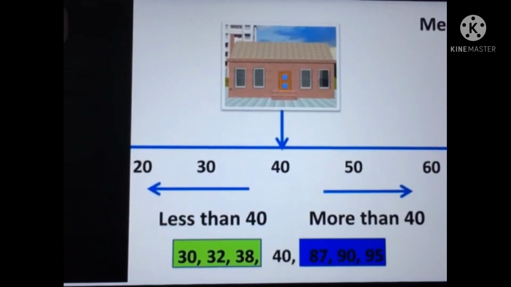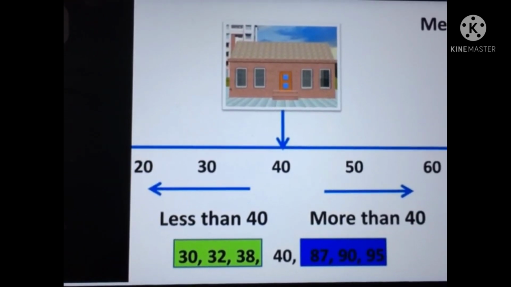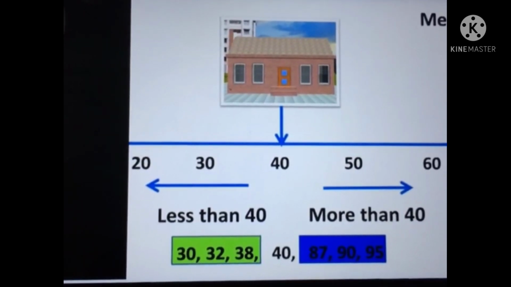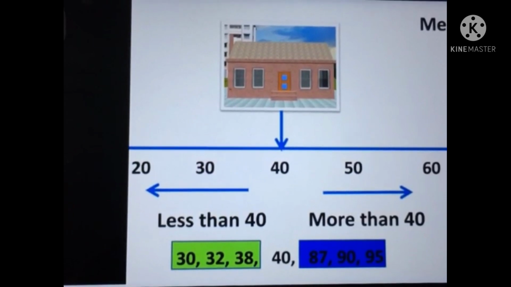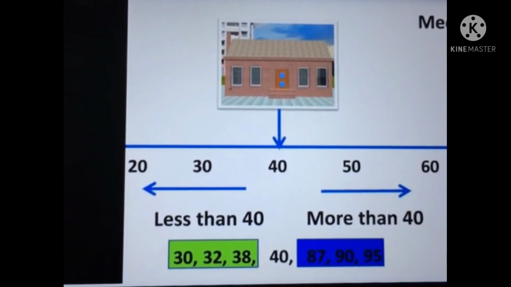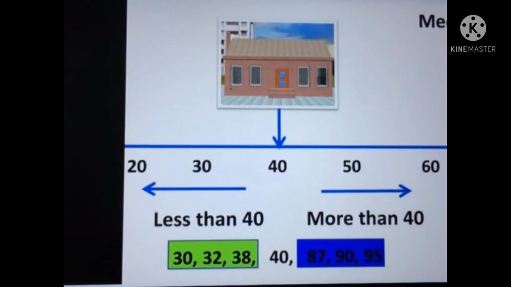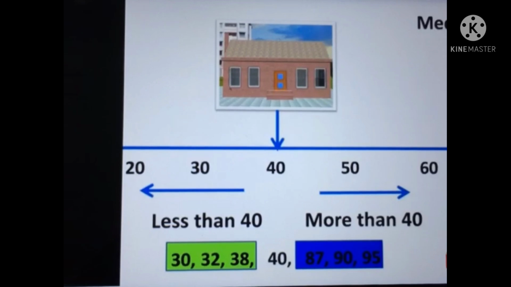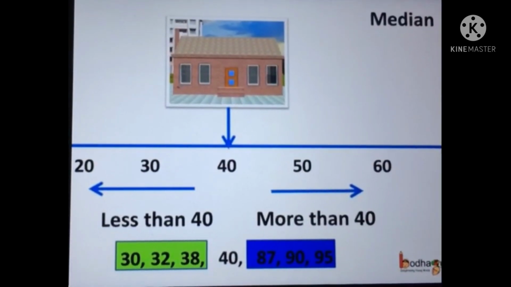As the list was arranged in ascending order, the left side values were less than 40 and the right side values were more than 40. As he had saved rupees 45 lakhs, he could buy any of the houses costing 40 lakhs or less than that because they were well within his planned budget.